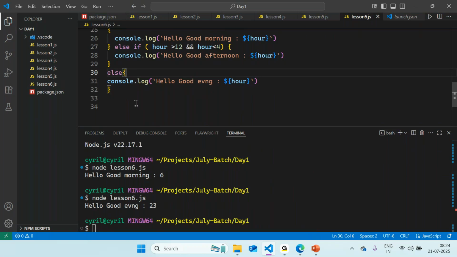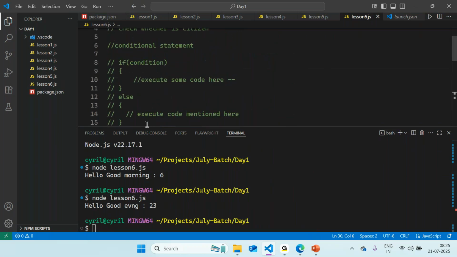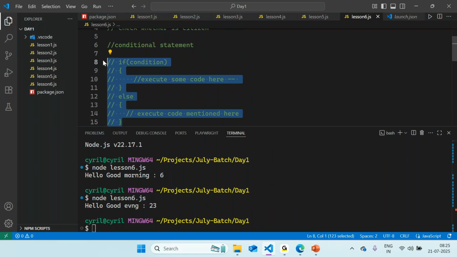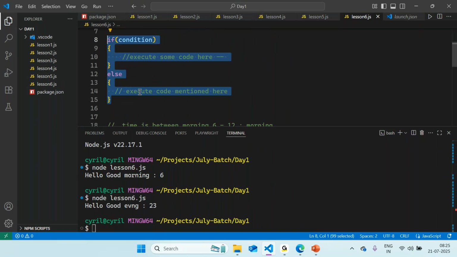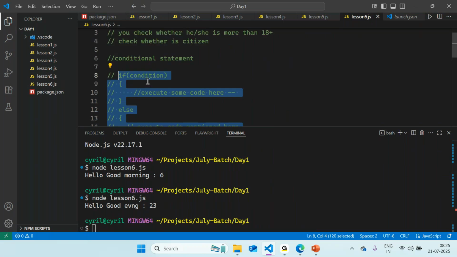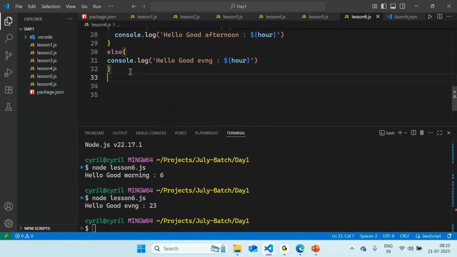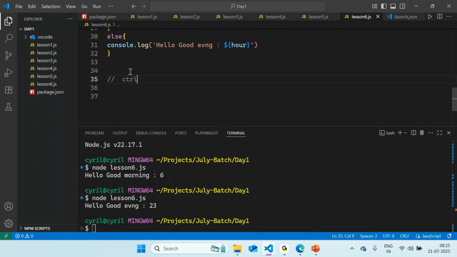Using Cyril, how did you comment multiple lines at one time? Yeah, so you can simply copy the whole thing and you can press Control plus forward slash. That is available to you. You see a question mark symbol that is available to you, you can make use of the same. So copy the whole statement and press Control plus forward slash. Let me just add this for you if you haven't seen this. Okay, so Control plus forward slash.